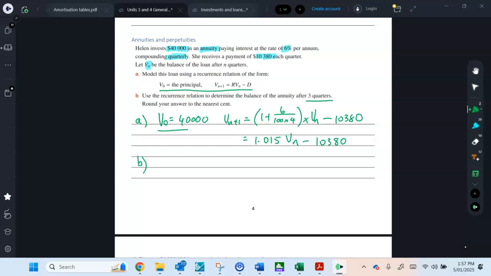We've already got V0 written there. You can write it again. It wasn't given to us in the question, so I'm going to write it again here because it is a separate question. If it was given to you in the stem of the question, you wouldn't really need to write it. All right, so 1.015 times the previous value minus 10,380.